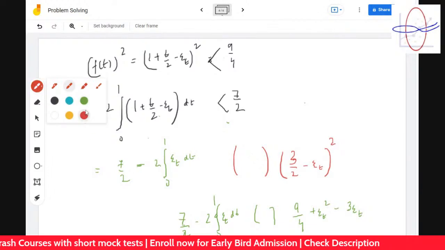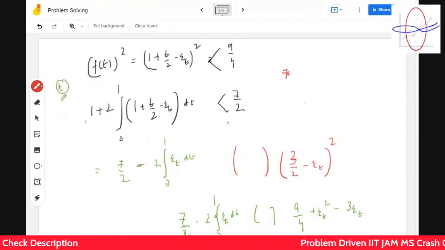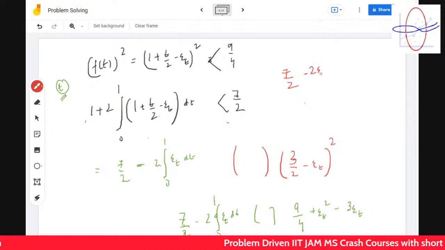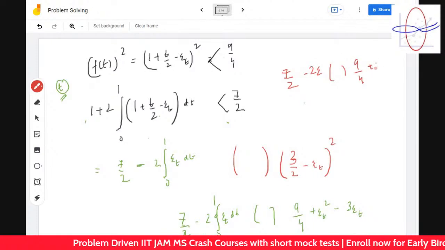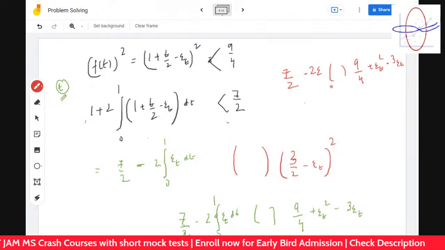So let's say, can we replace this epsilon t by a small constant? Let's say epsilon t is a constant. So it turns out to be 7 by 2 minus twice epsilon is less than 9 by 4 plus epsilon t whole square minus thrice epsilon t.